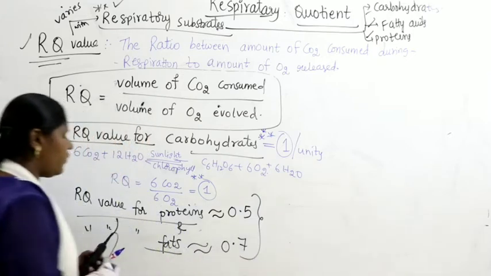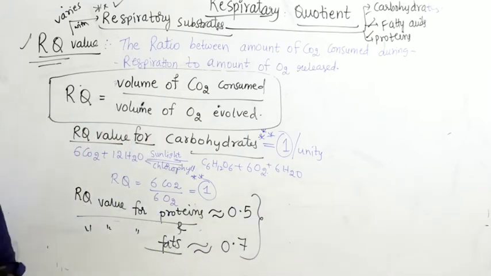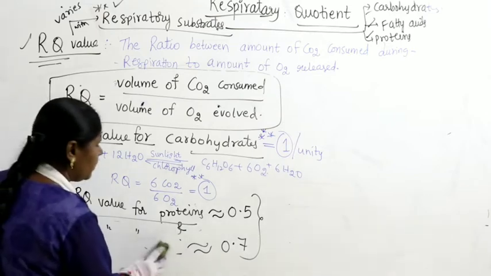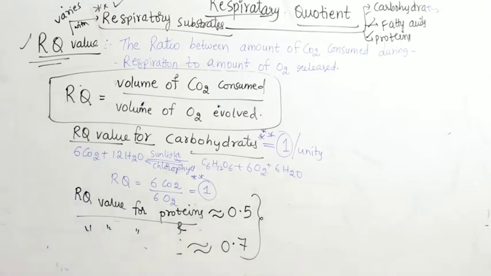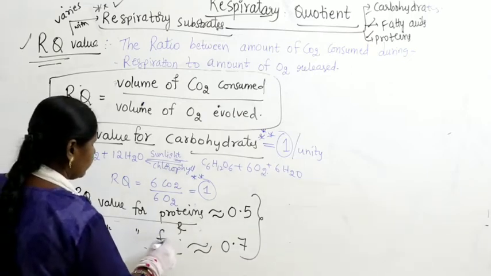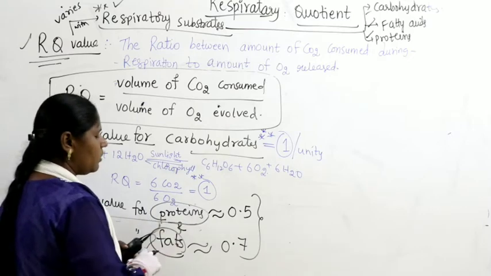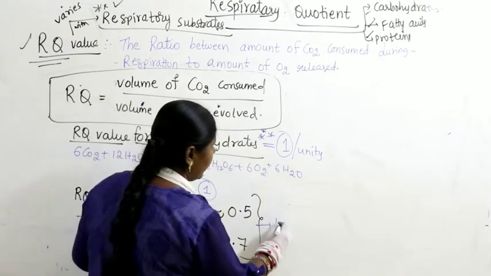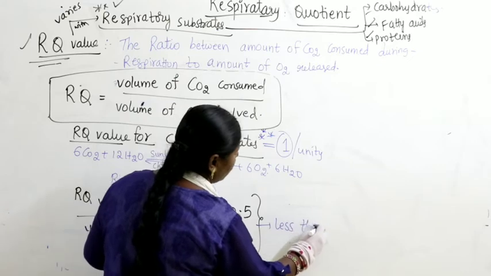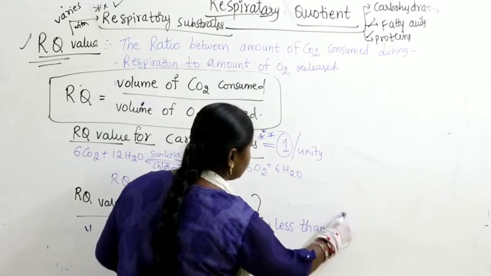That means for both fatty acids and proteins, the RQ value is less than 1. It is always less than 1.